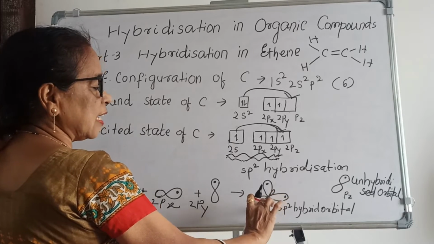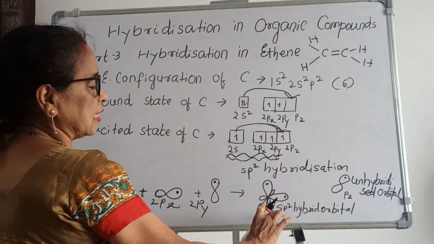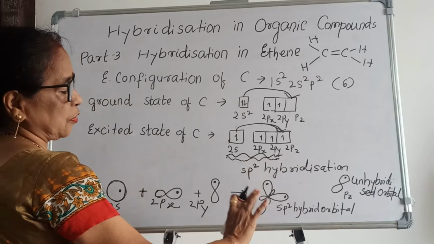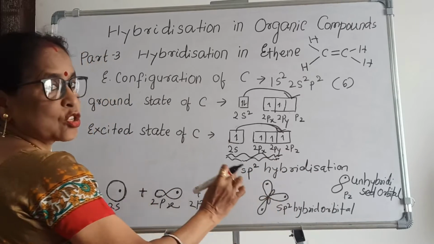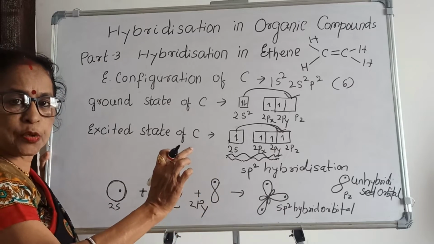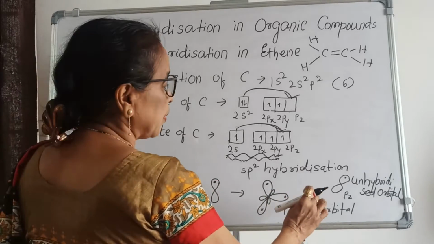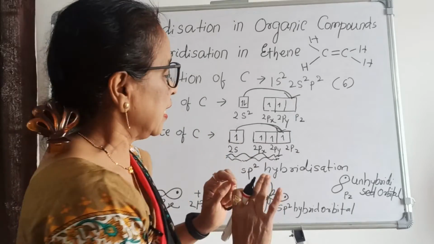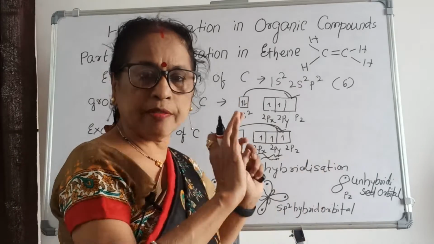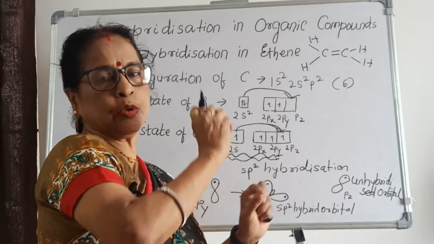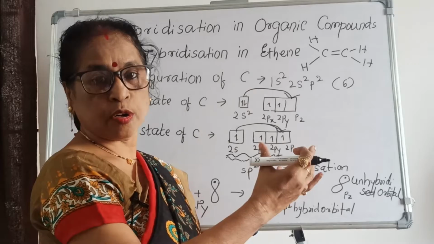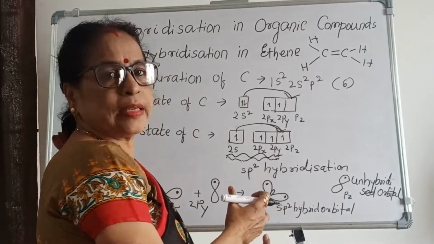One can guess the angle should be 120 degrees, which is a trigonal shape. Now each orbital is called an sp2 hybrid orbital. What is remaining? Pz remains as it is. It is not undergoing hybridization, any changes, any excitation or any bond formation. Then what happens here?